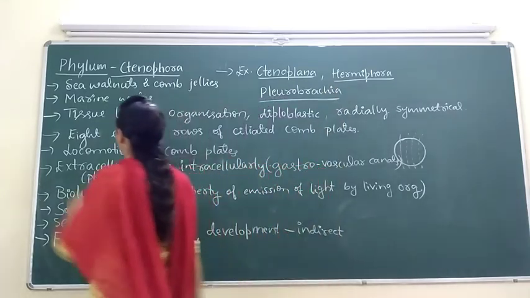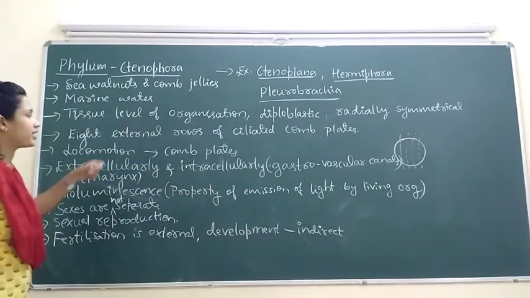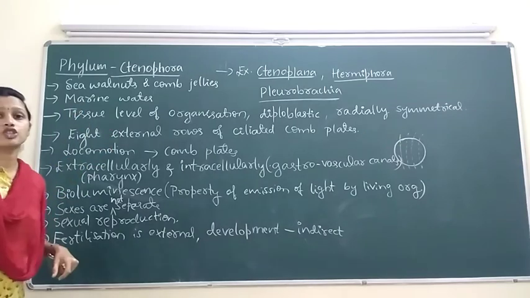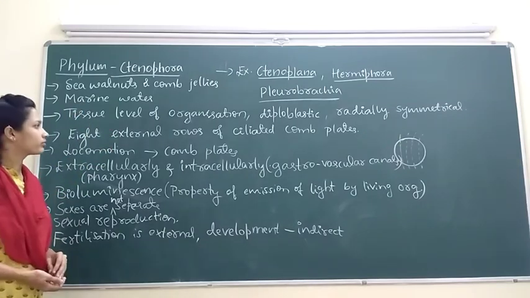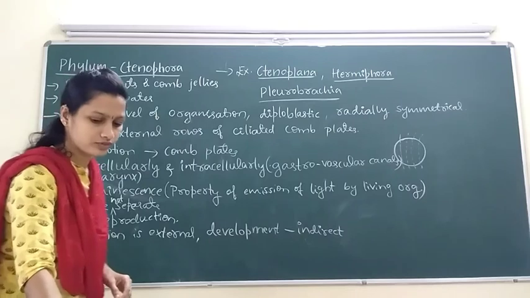So this is about characteristic features and examples of phylum Ctenophora. Thank you.